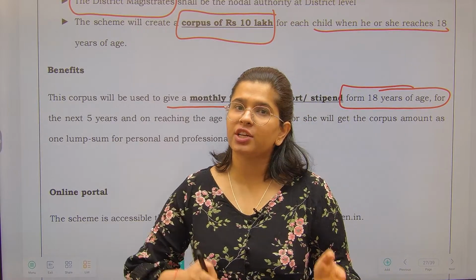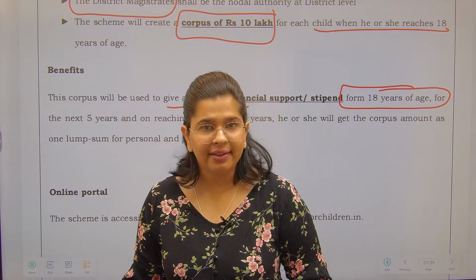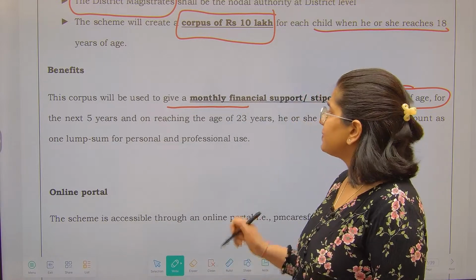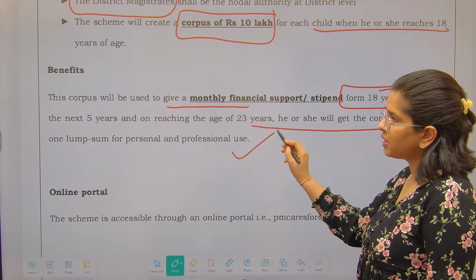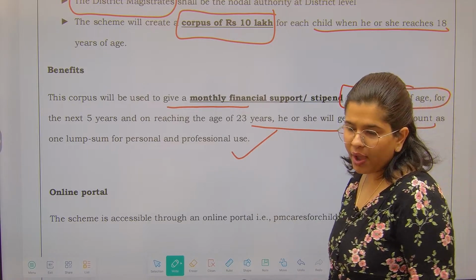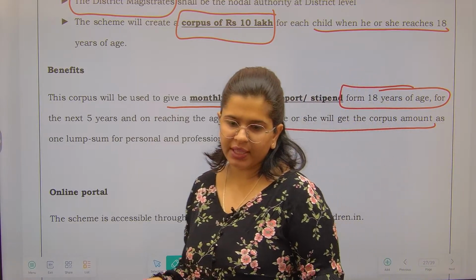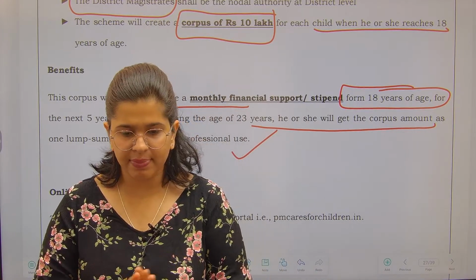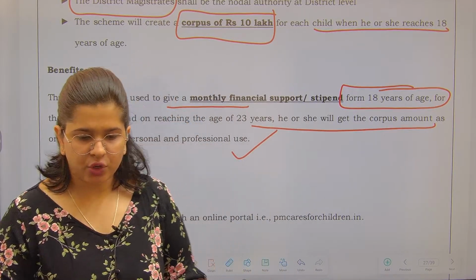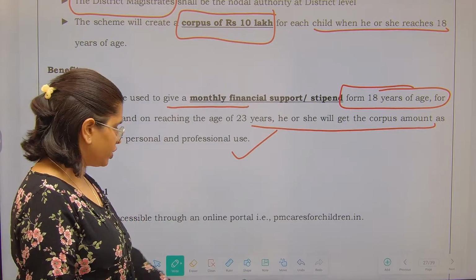And once the child achieves the age of 23 years, he or she will get the corpus as a one-time lump sum payment. Now, none of his money will be kept with the government. He will be provided with all the lump sum payment that was generated, right? So, this is your PM Cares for Children.